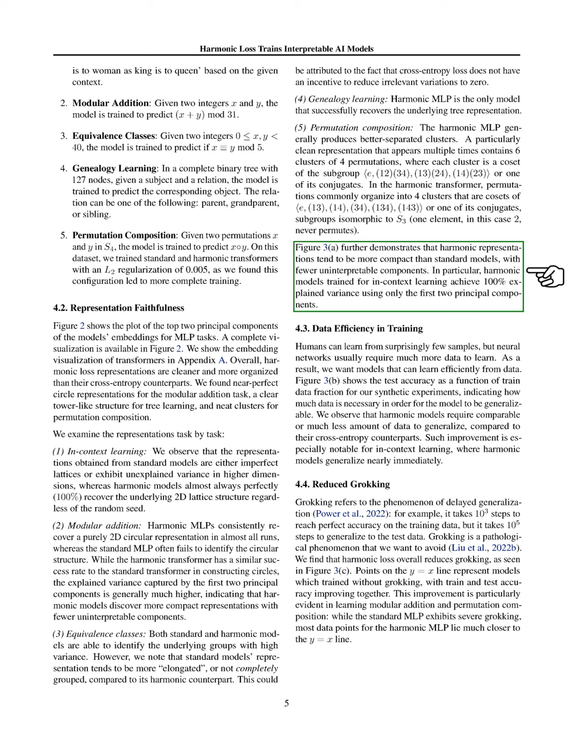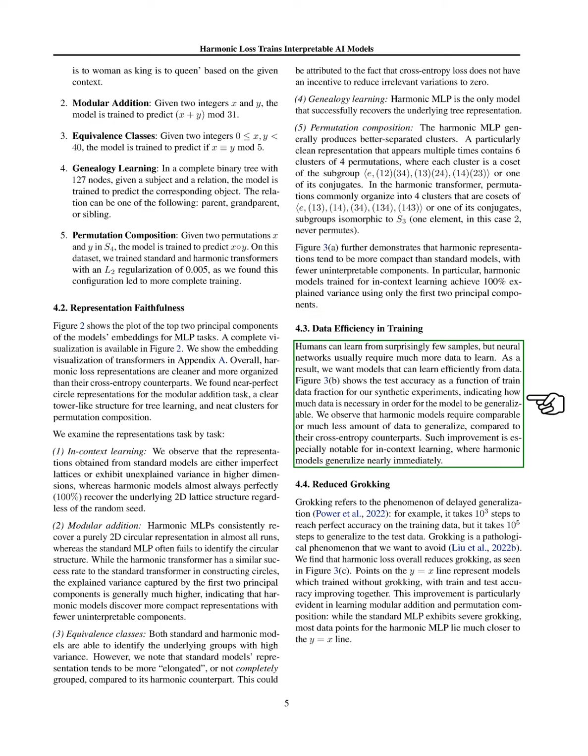Section: Data efficiency in training. In this section, we explore data efficiency in training. We note that while humans can learn from just a few examples, neural networks typically need much more data. Therefore, we aim to develop models that learn efficiently. Our experiments show that harmonic models require less data to generalize effectively compared to traditional models that use cross-entropy loss. This is particularly evident in in-context learning, where harmonic models can generalize almost immediately.